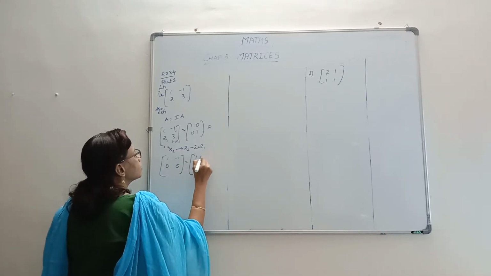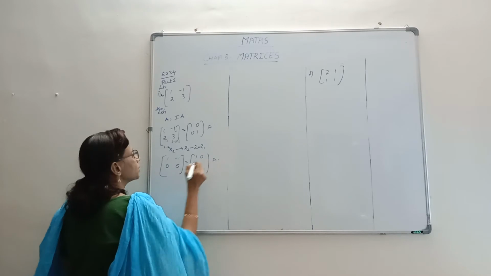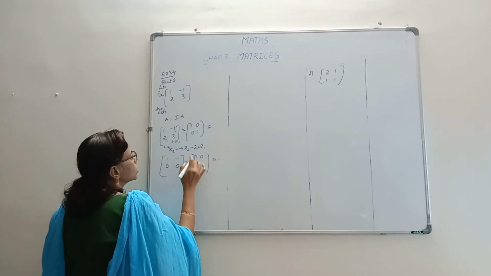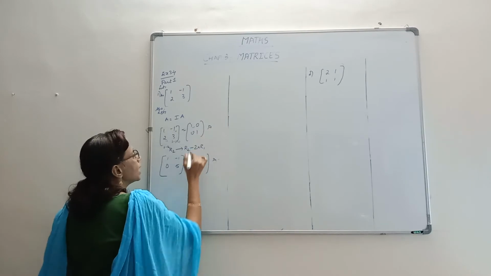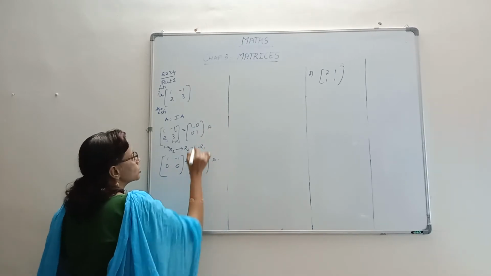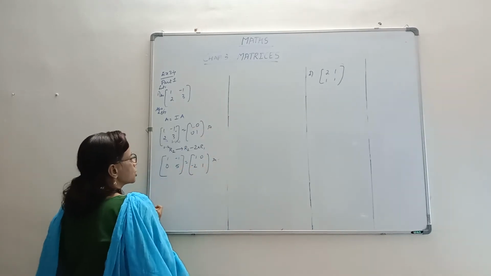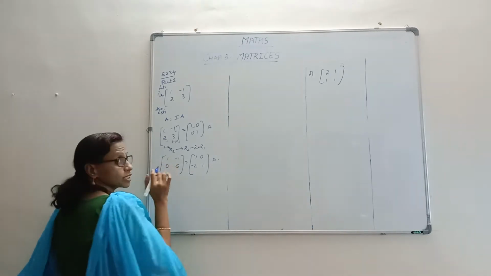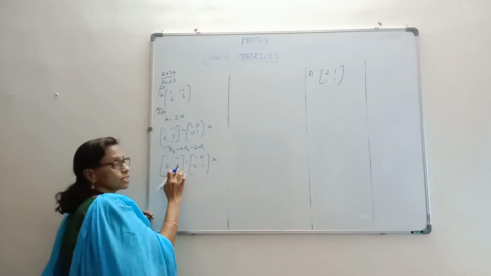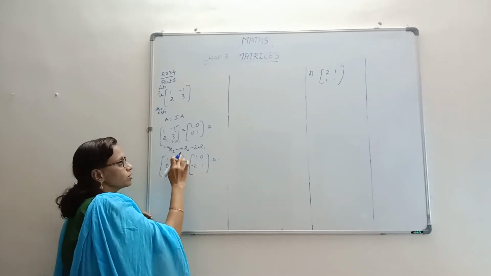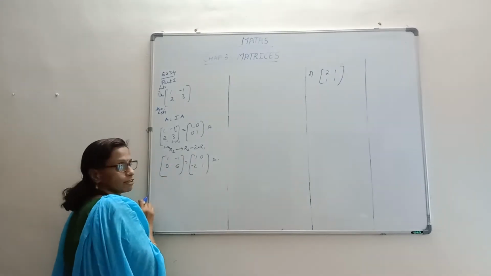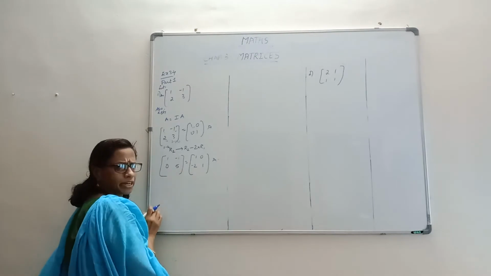Same way here. First R1 you don't have to be bothered, it will be as it is. But R2 you have to multiply 2 here. So it will become 2 and subtract. So it will become minus 2. Here because it's 0, it will not change. Now, we've got this, we've got this. Step 1 and step 2 is over. Step 3 is to bring this 1 here. Bringing 1 here is difficult because of the kind of entries here. So, directly we will divide by 5.